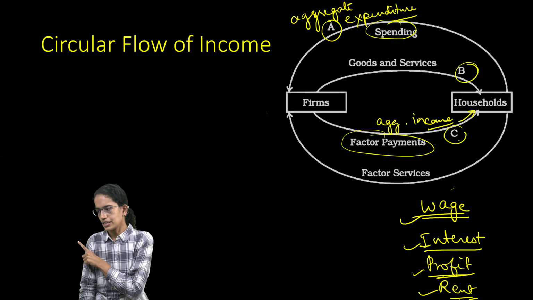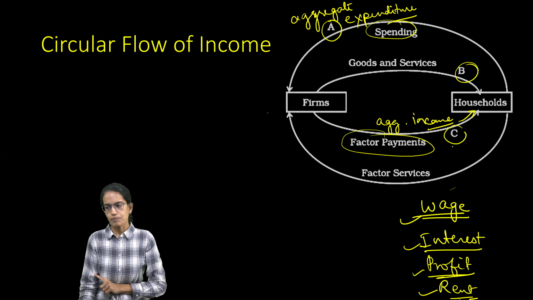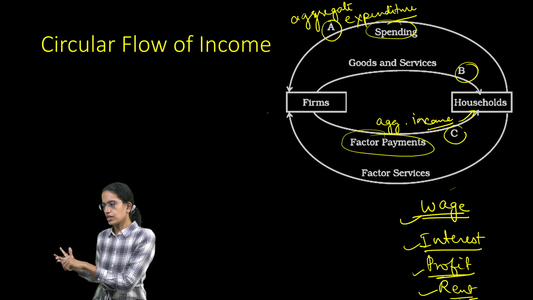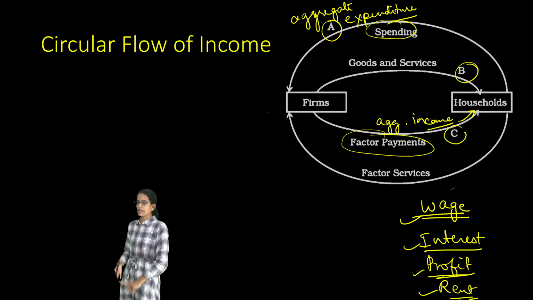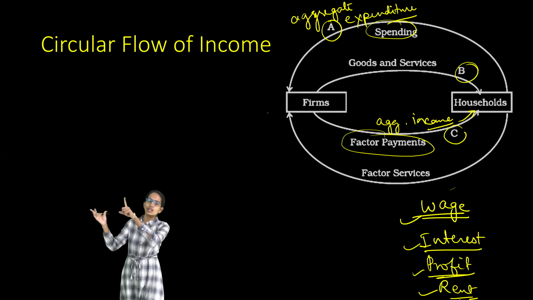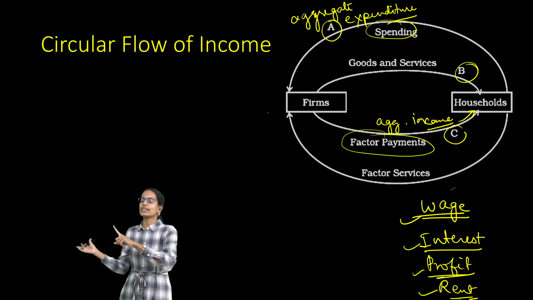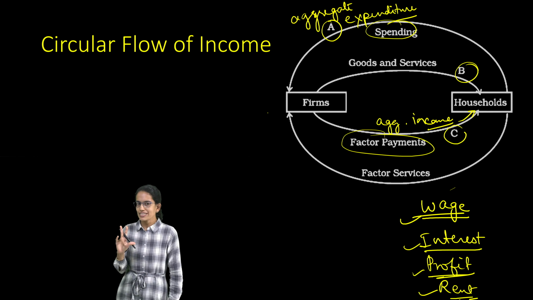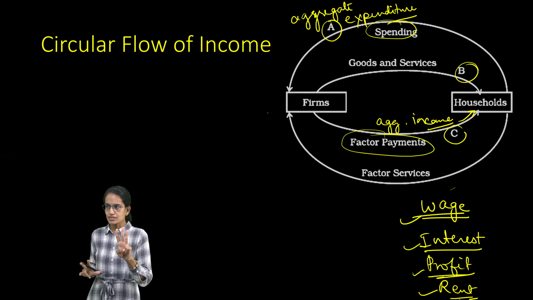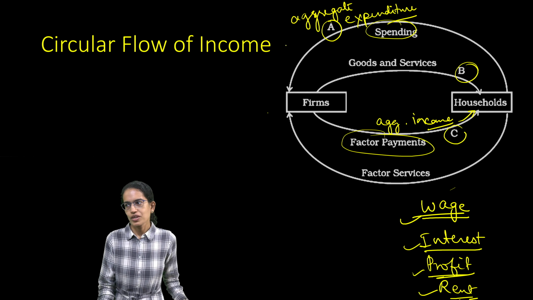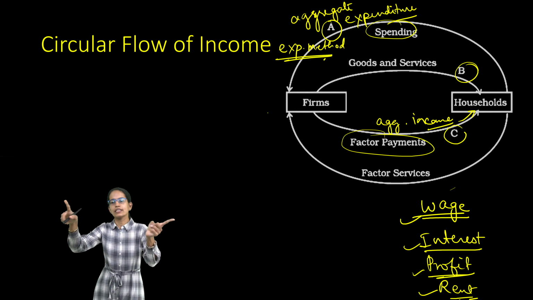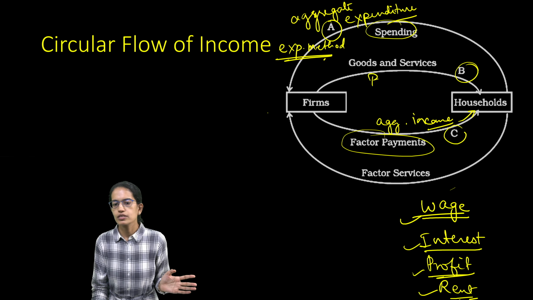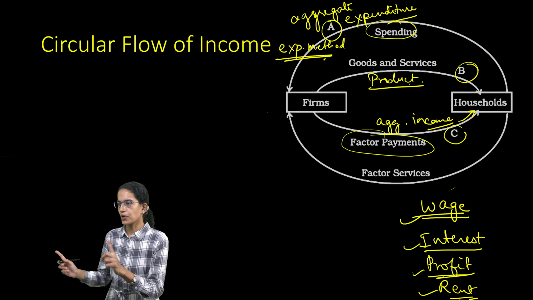Now this A, B and C is really interesting. What is this A, B and C? There are three methods that we would understand. So the first method that we would understand here is the expenditure method. We already said from household to firms you are spending, and this is the aggregate expenditure going to the firm. So when we are calculating income, three methods, so this would be the expenditure method. So the A is expenditure method. The B is from the firms, the goods and services are going to the households. So this is the products which are going. So we call it as the product method.